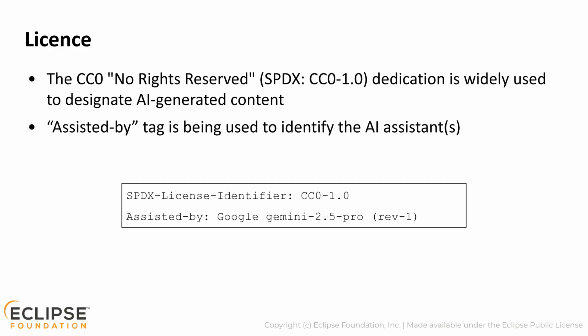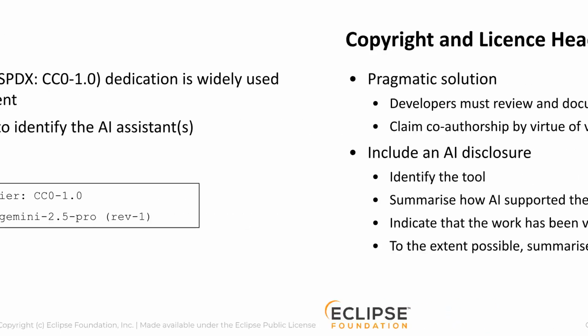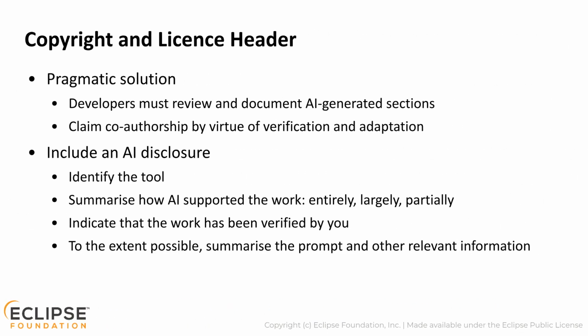There is no current standard for identifying the AI assistant. This area is evolving, but a de facto standard of using assisted-by tags seems to be gaining momentum within the open source community. We'll talk more about this in a bit. Reasonable effort should be undertaken to disclose the use of AI in project content. For files that are largely or entirely generated by an AI, add a standard copyright header expressing the project's license, along with an AI disclosure, which is evolving as an accepted standard.